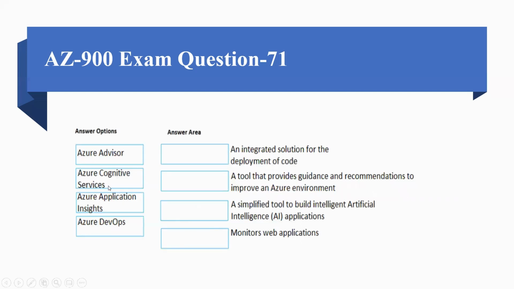Azure Advisor, Azure Cognitive Services, Azure Application Insights, and Azure DevOps are the services, and the answer areas are an integrated solution for the deployment of code, a tool that provides guidance and recommendations to improve an Azure environment, a simplified tool to build intelligent artificial intelligence applications, and monitor web applications.